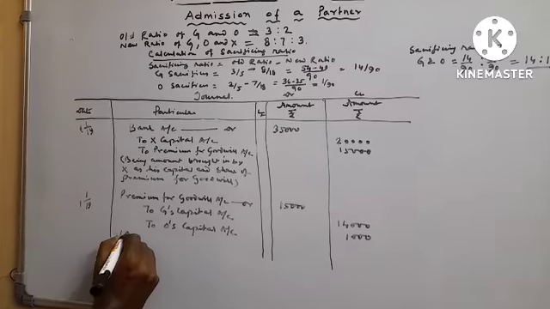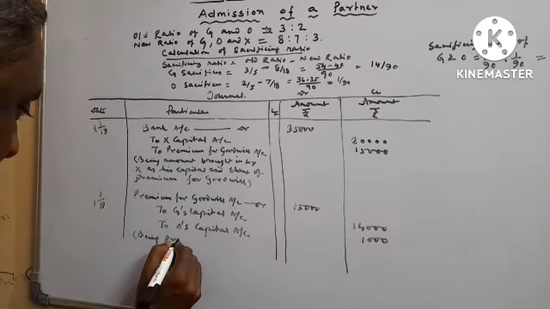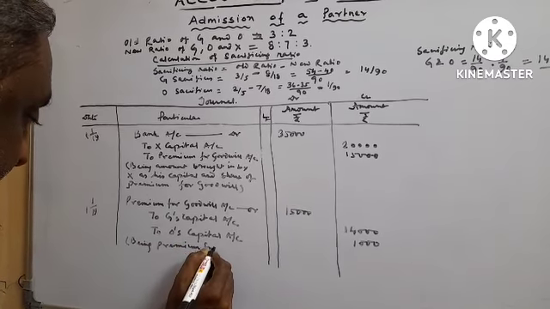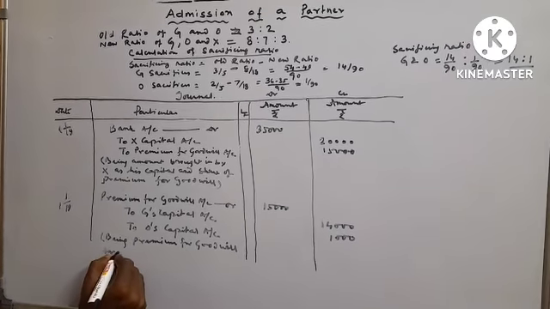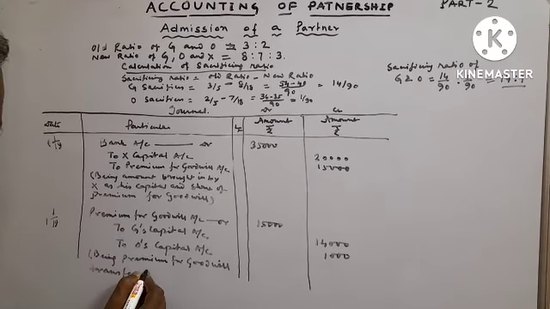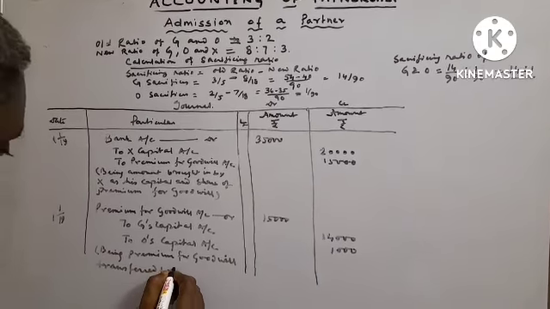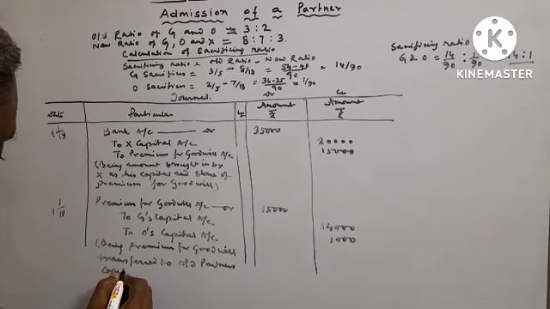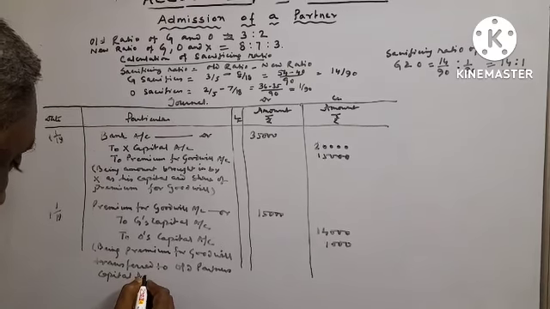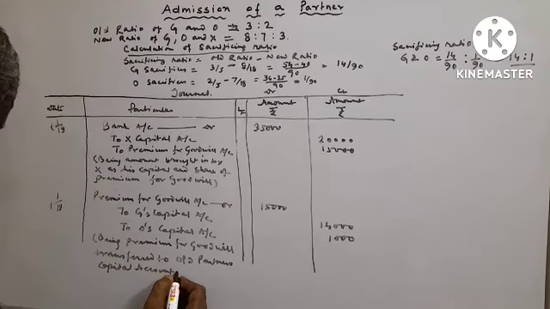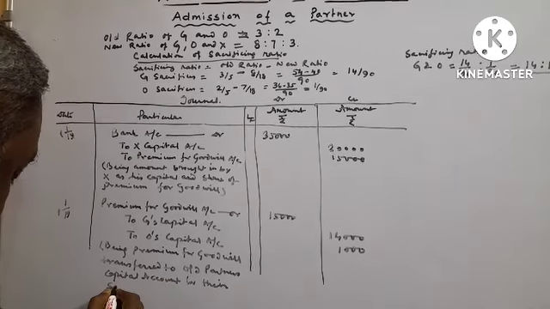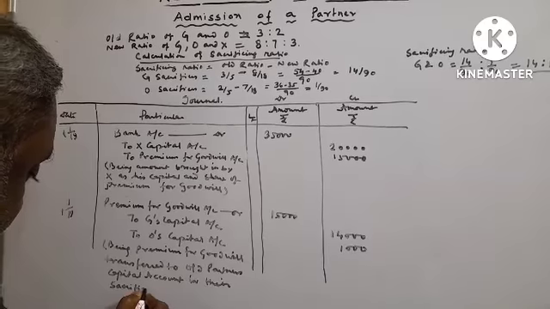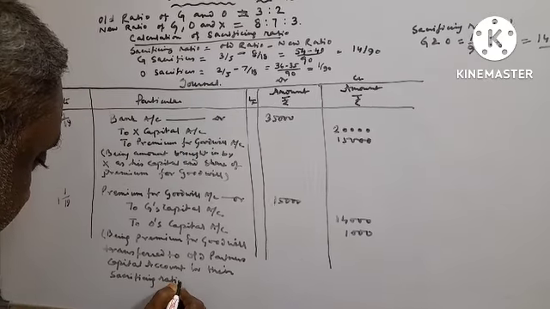Narration will be: premium for goodwill transferred to old partners' capital account in their sacrificing ratio (14:1).